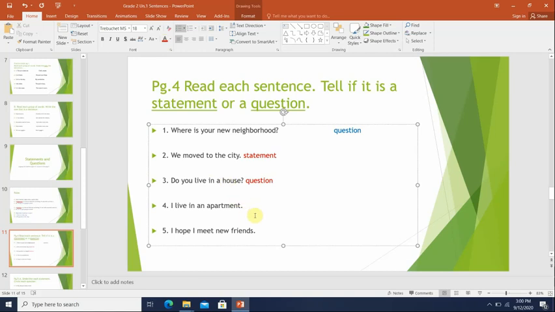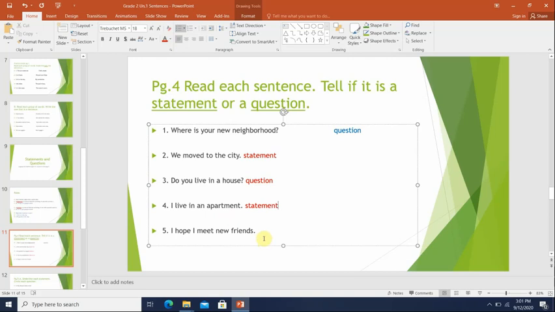Number 4. I live in an apartment. It begins with a capital letter, ends with a period, and it's telling us that the person lives in an apartment. So this is a statement.